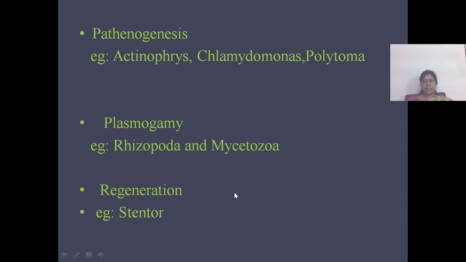Next is regeneration. Regeneration is the capacity to produce new parts in place of lost parts. Most protozoans have regenerative capacity. Parasitic forms have less regenerative capacity. The nucleus plays an important role in regeneration. In Stentor, the nucleus is long and chain-like.